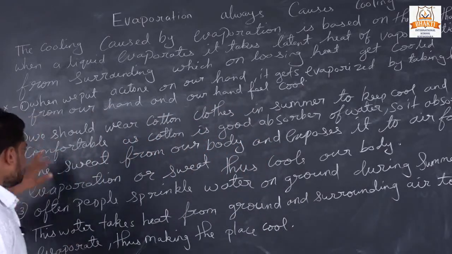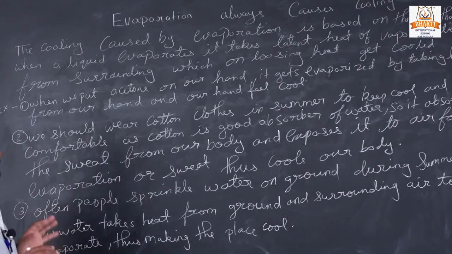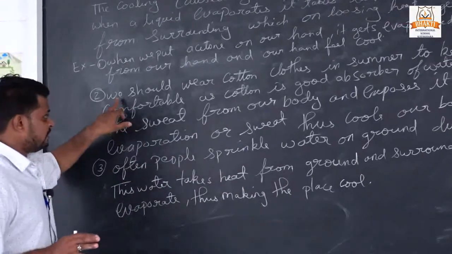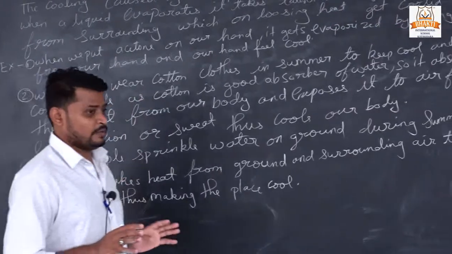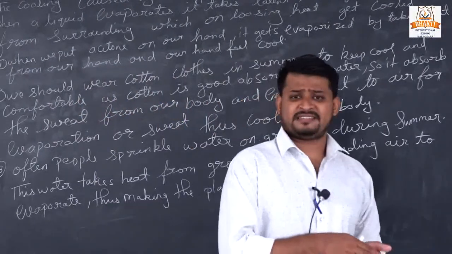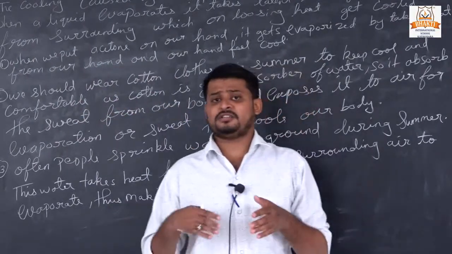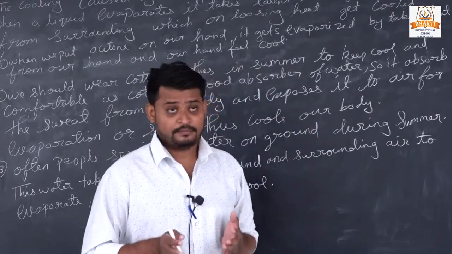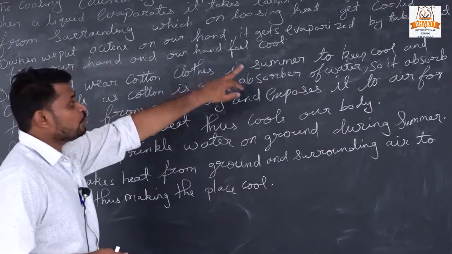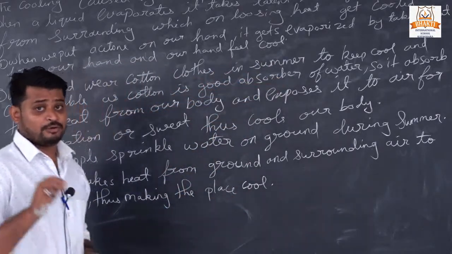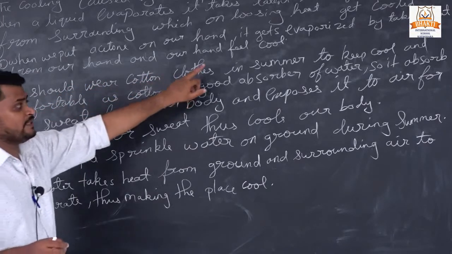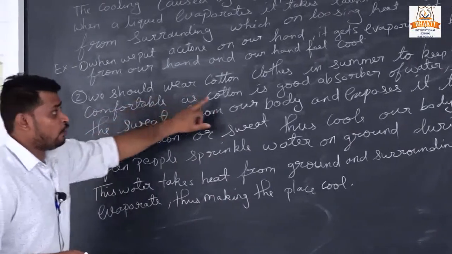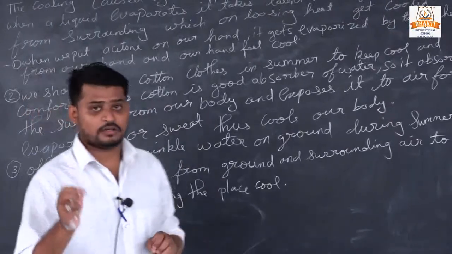Now the second example, which you have already studied in lower classes and will hear every time: we should wear cotton cloth in summer. From primary section we have studied, and in higher section we are also studying, that we wear cotton cloth in summer to keep cool. Why? Because it is comfortable and cotton is a good absorber of water.